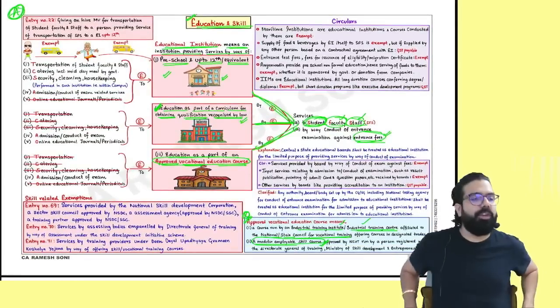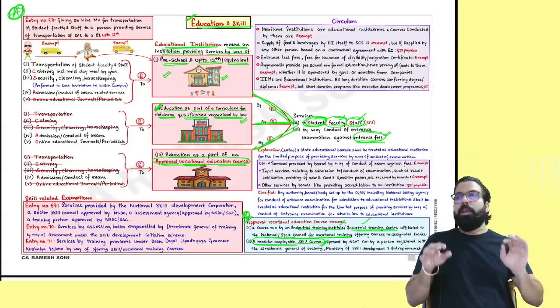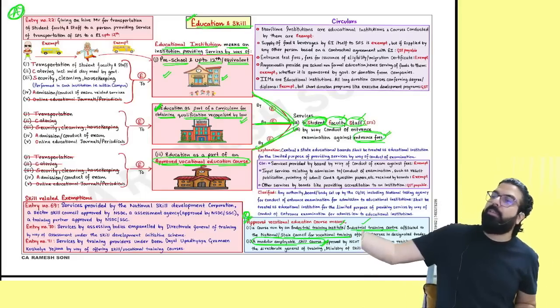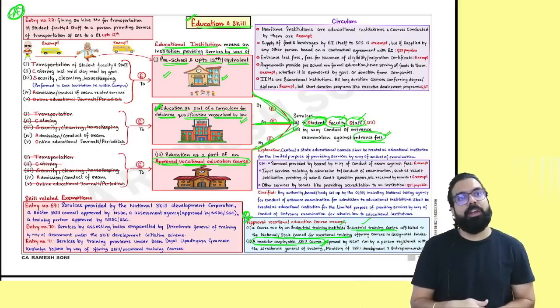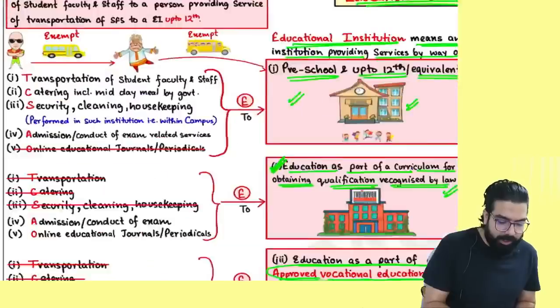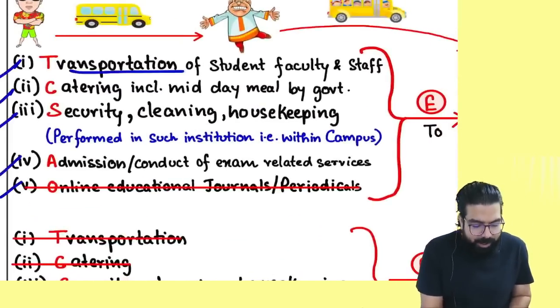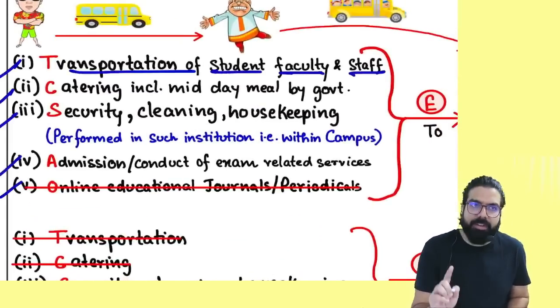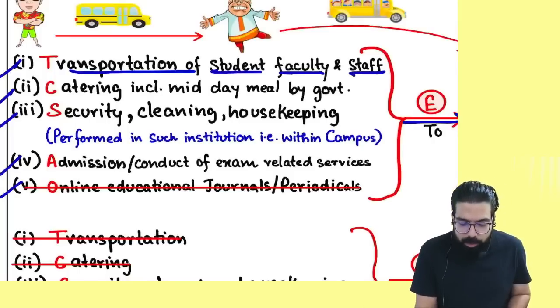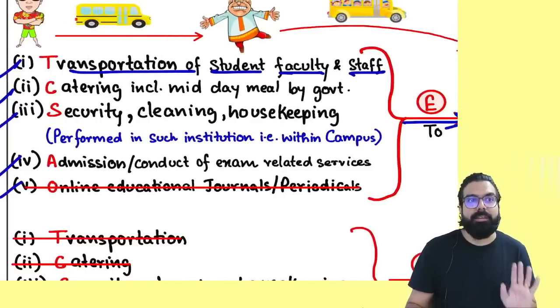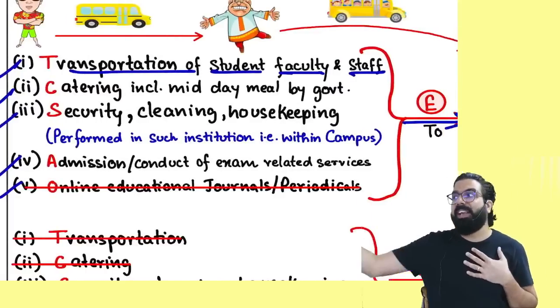Now, the educational institution giving what, everyone? All the services to student, faculty and staff is exempt. Now, the services which are taken by an educational institution are also exempt. Remember one thing, I have divided them into 5 services. Number 1 is when transportation of student, faculty and staff services is given to a preschool up to 12th. Remember, it shall always be exempt.